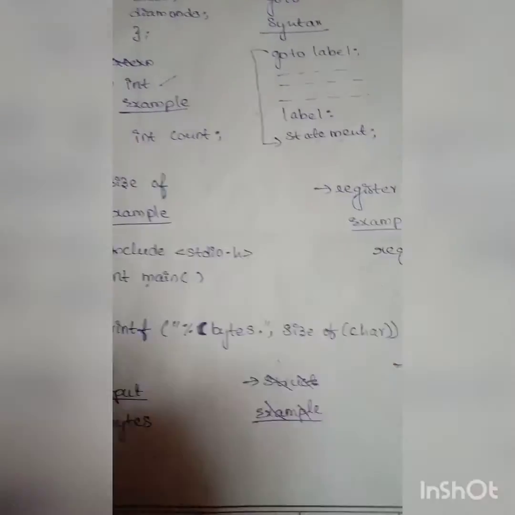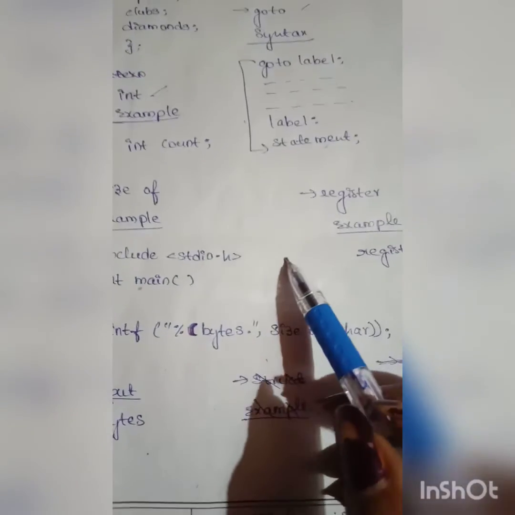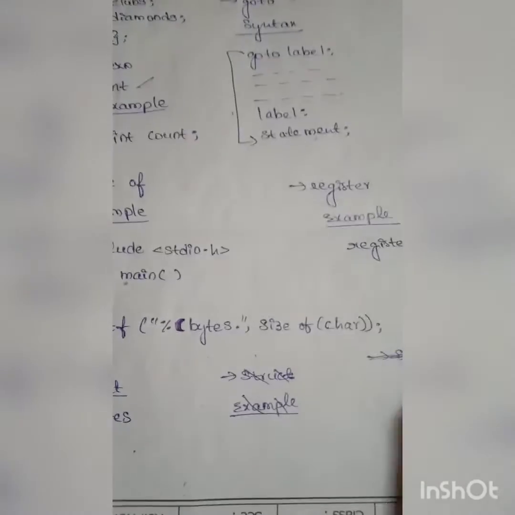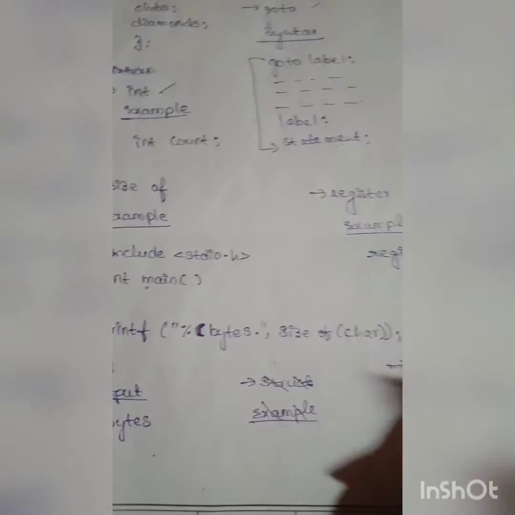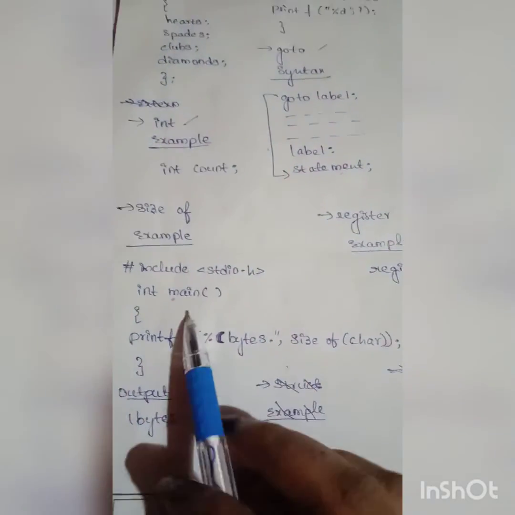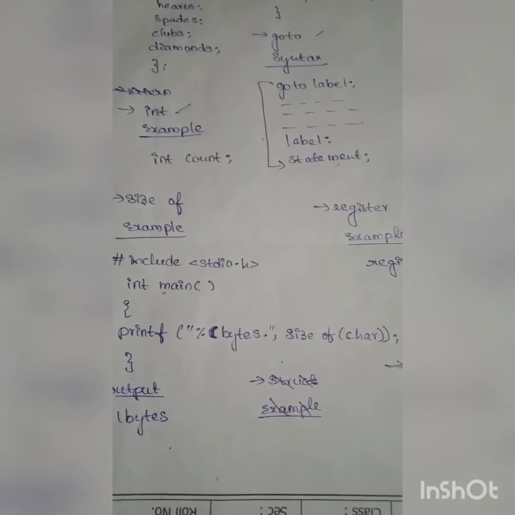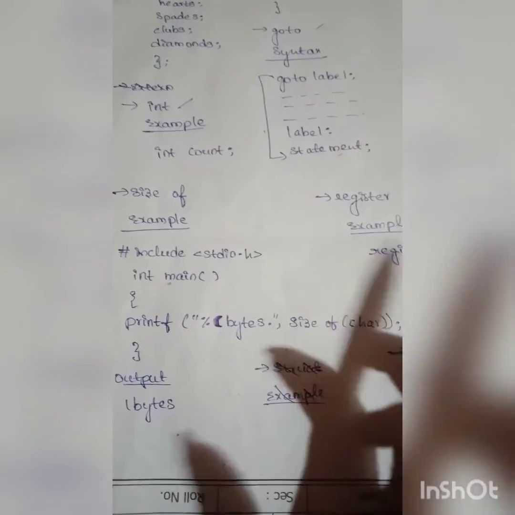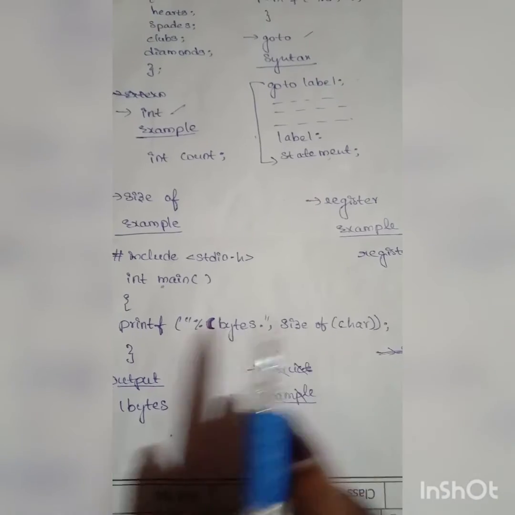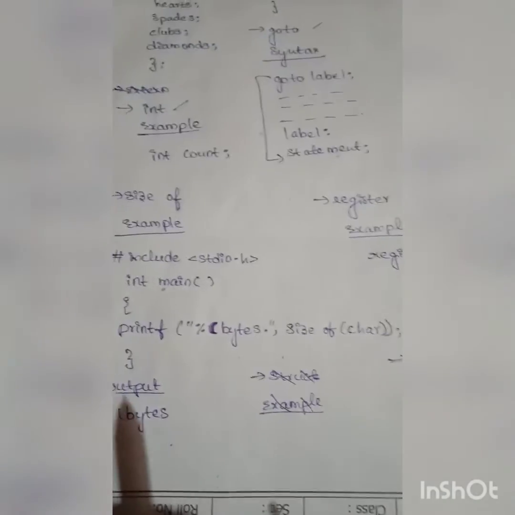So usually we have so many things, like int has 4 bytes. Like this way we have so many things. I will explain it. So at present we see the example for sizeof. So sizeof tells about the size of variables and constants. So the size of the character is 1 byte.